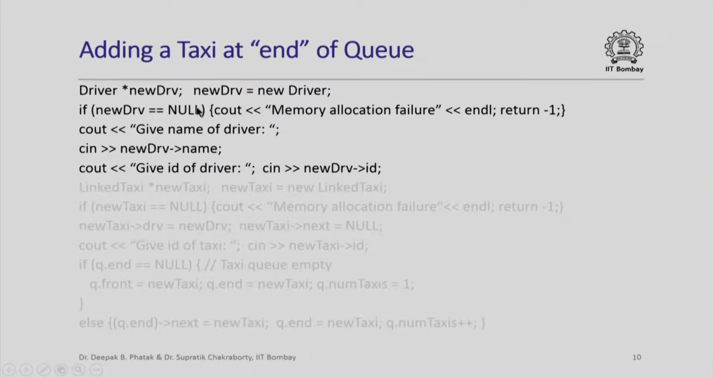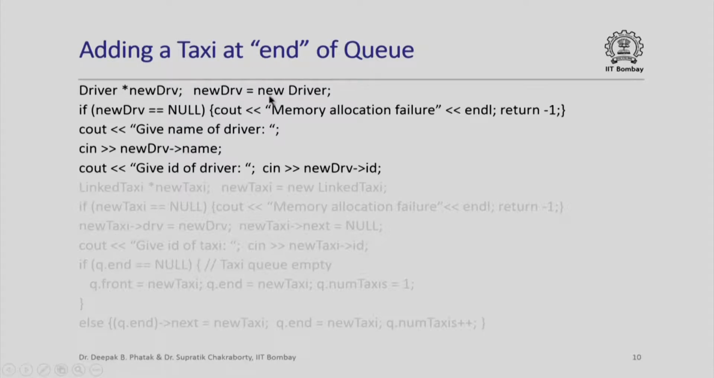Now how would the code for adding a taxi at the end of the queue look like? So remember, a taxi will have information about the driver of the taxi as well. So we are first going to allocate a new object of type driver in the heap using new driver. This will return a pointer to that newly allocated object of type driver, which we will then store in this variable new drv, whose type is a pointer to the struct driver.